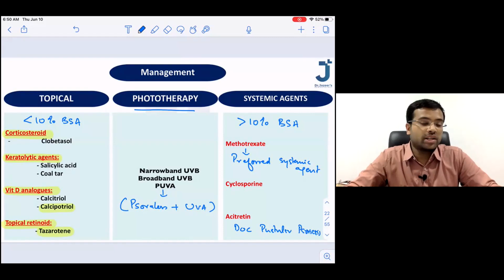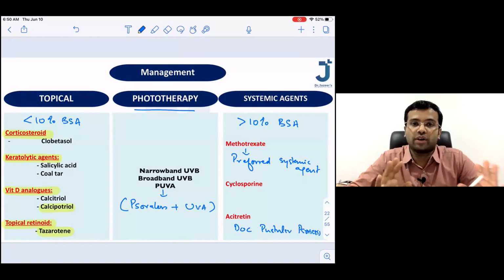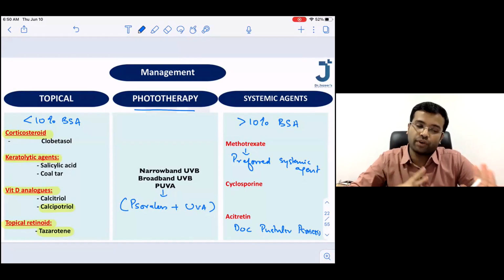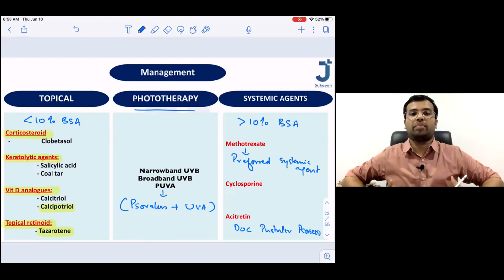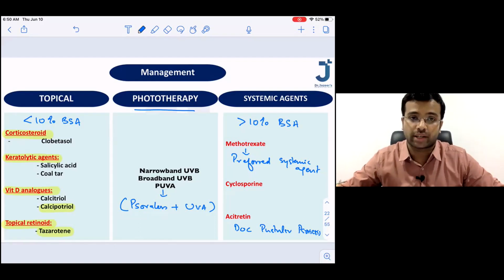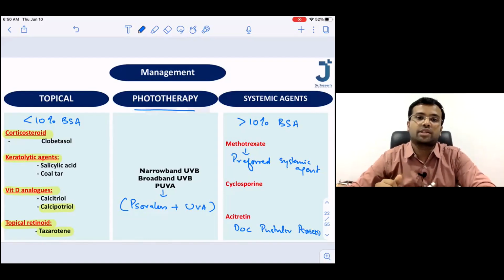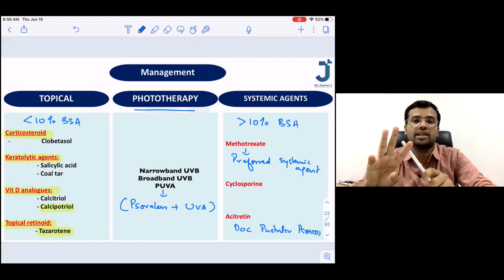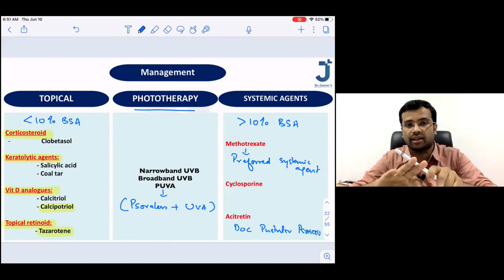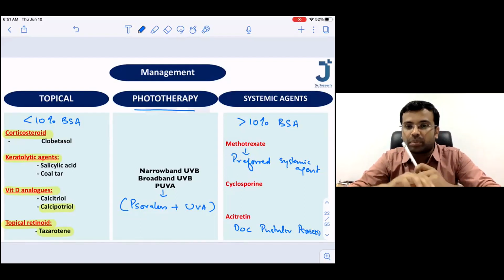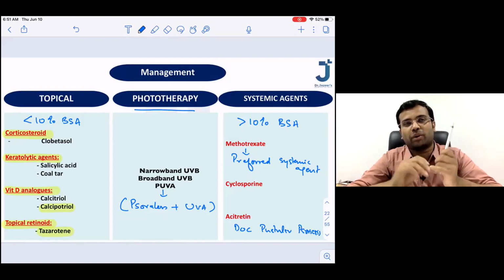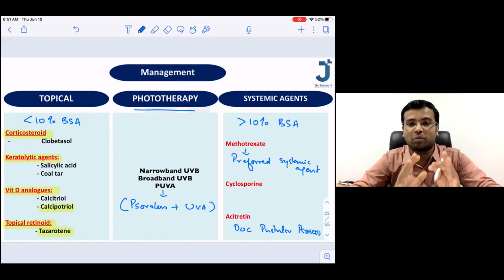So please try to understand all these names of the drugs. So the first line, topical agents with or without phototherapy. If that fails, or if the patient is having more than 10% involvement of the body surface area, then you go for a systemic agent. Systemic agent, try to remember three names: methotrexate, cyclosporin, and acitretin. Now, see, permethrin is also used, but I'm just trying to mention the first line agents. Okay, Dr. Ajit Kumar.